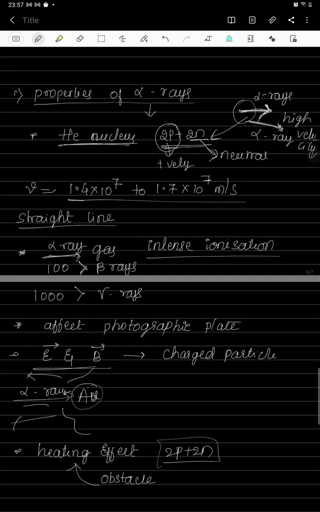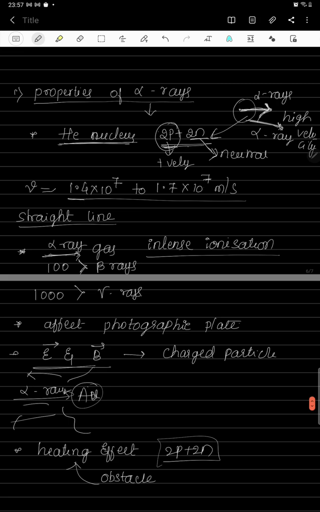So just let me recall all the properties of alpha radiations. Alpha radiation is nothing but the helium nucleus, which consists of two protons and two neutrons. As the neutrons are electrically neutral and protons are electrically positive, the charge of the proton automatically comes to the alpha radiations. Alpha radiations shoot out from the heavy elements.